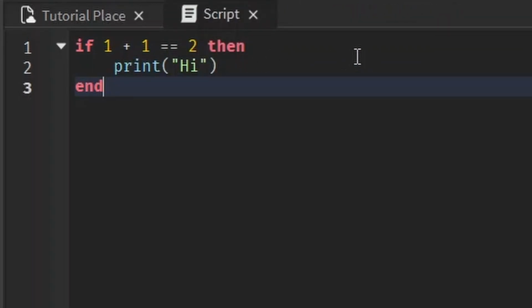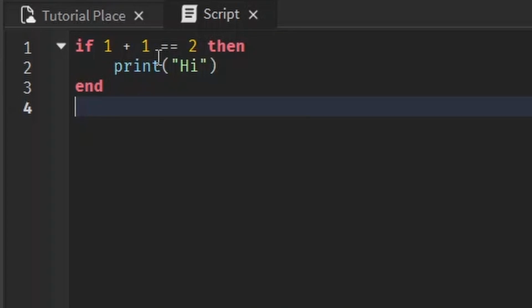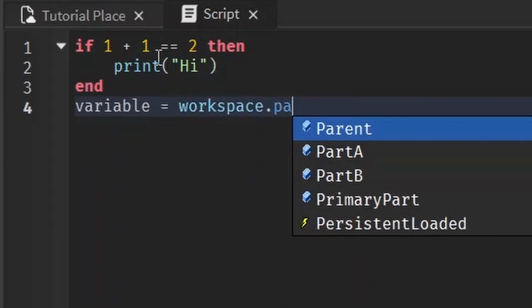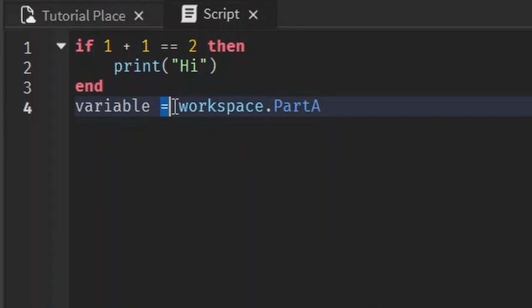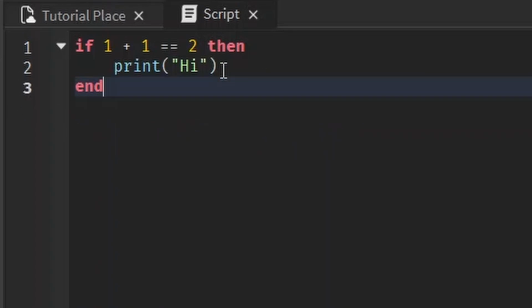The syntax for an if statement is you start it off with the word if and then the condition that you want to check if it's true or not. In this case, it's 1 plus 1 is equal to 2. And when you're scripting, the single equals is used for when you're making a variable. Like if you have this, that's when you use a single equals to assign this variable to equal that. When you want to check if a condition is true, you use two equal signs. Like here we're checking, does 1 plus 1 equal 2? If that's true, then you can print hi.